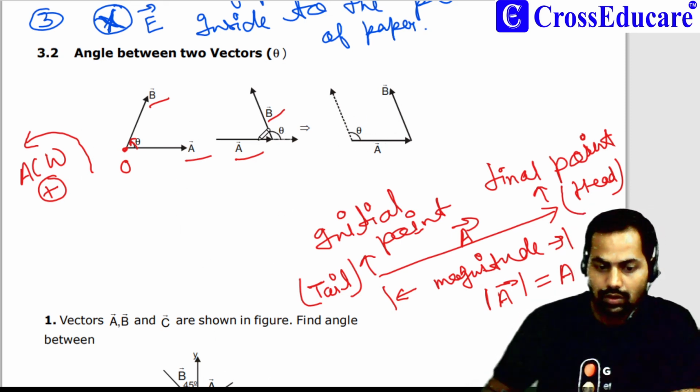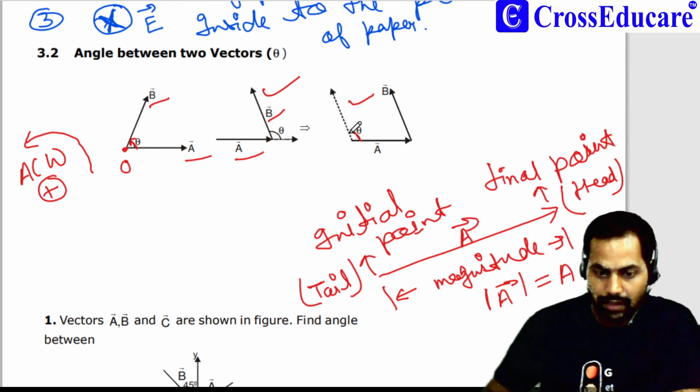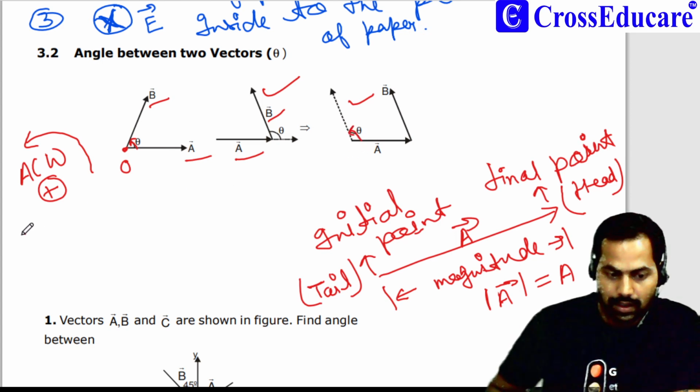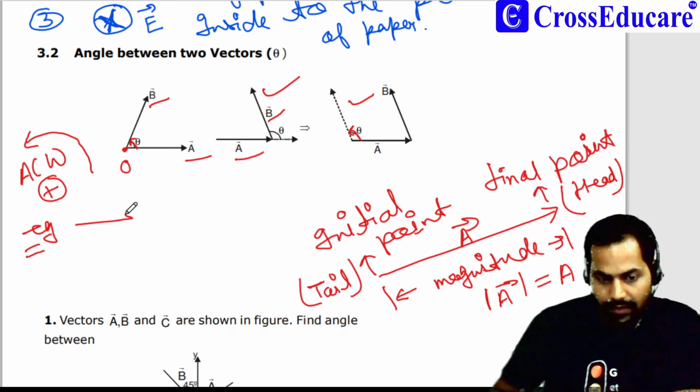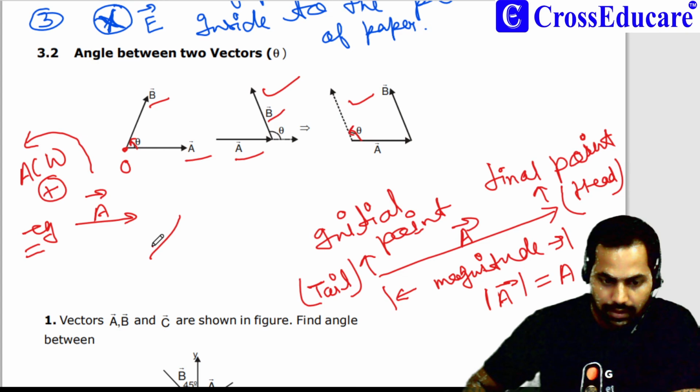So I have already discussed these two cases. Here theta will be the angle. Suppose vector A is just like this and vector B is just like this.